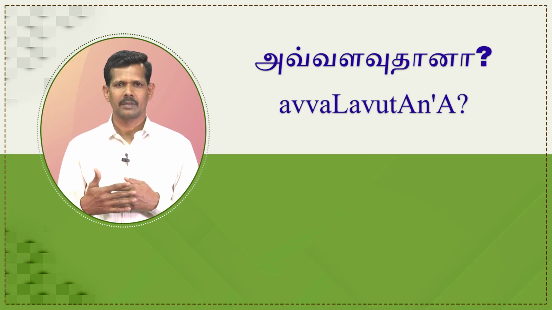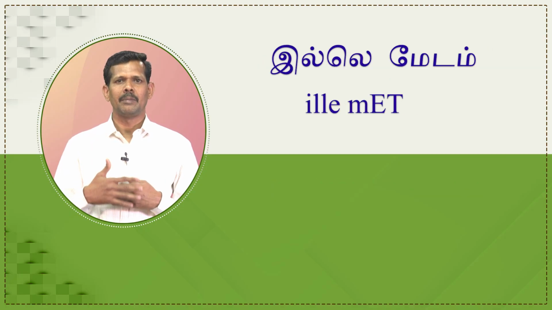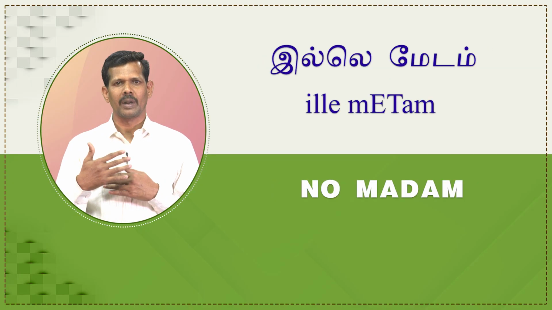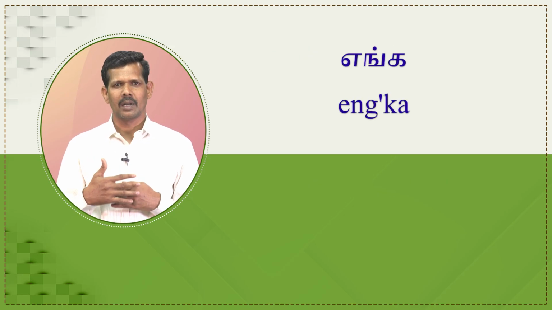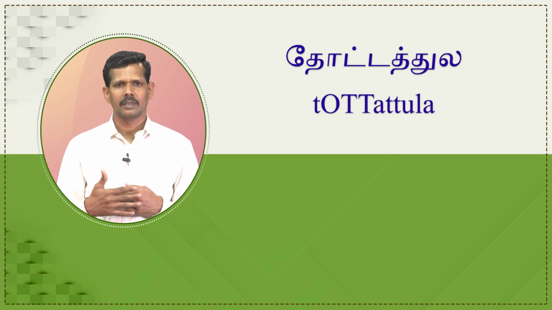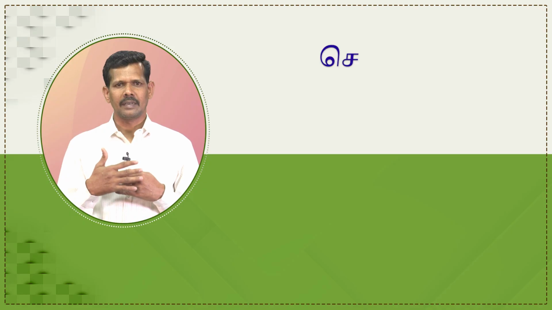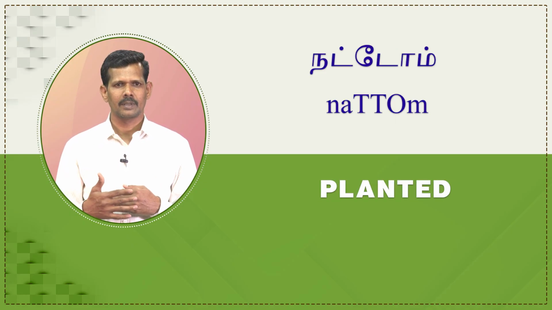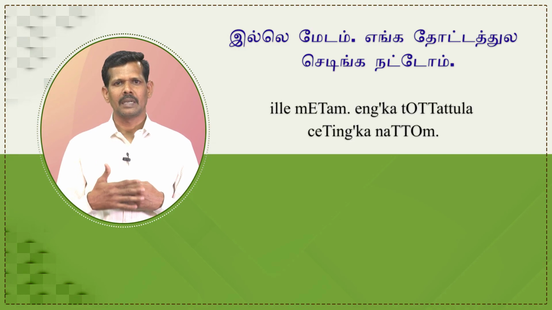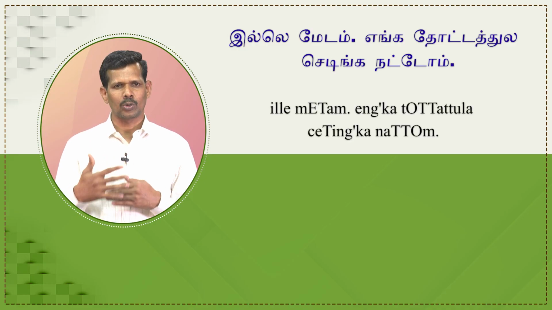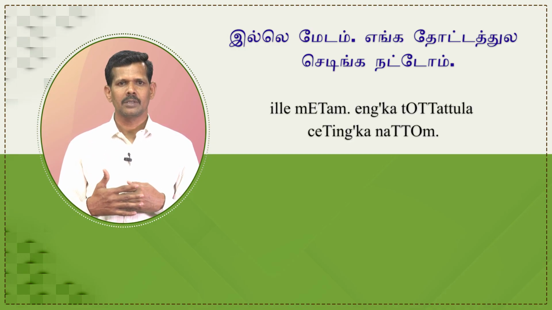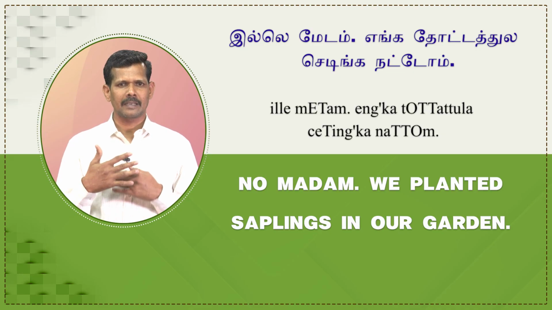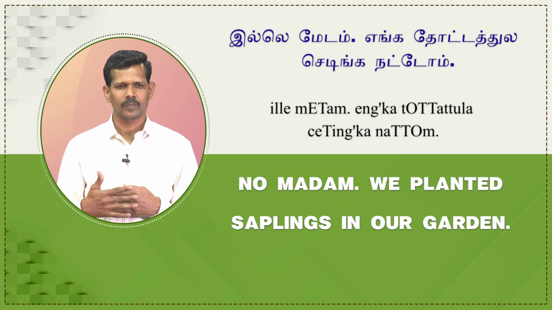அவ்வளவுதானா? Is that all? இல்லை மேடம் means no madam. எங்க தோட்டத்தில் in our garden. செடிங்க means saplings. நட்டோம் means planted. இல்லை மேடம் எங்க தோட்டத்தில் செடிங்க நட்டோம் means no madam, we planted saplings in our garden.